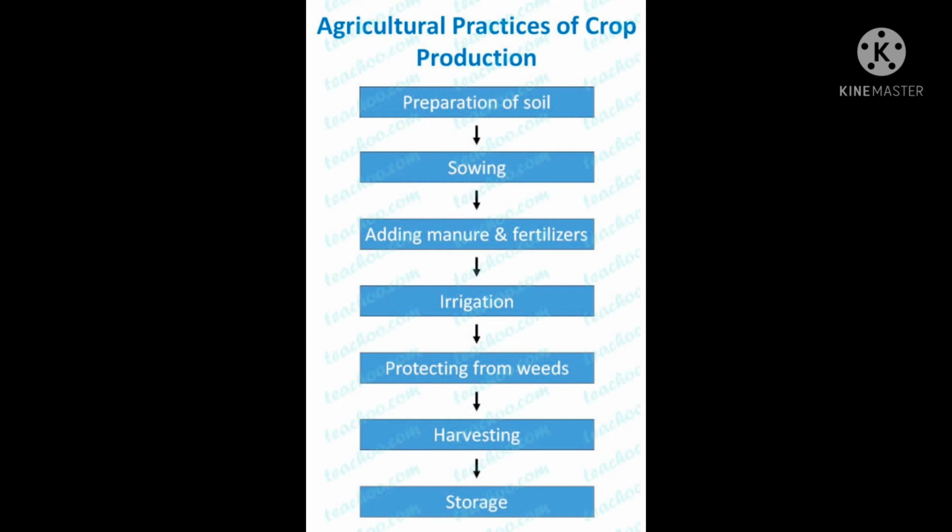Okay, so one by one we will see all these agricultural practices in detail. So we will begin with the first one, that is preparation of the soil. How the soil is prepared. After that, how the sowing of the seed is done. So all these topics we are going to see one by one in detail. So we will begin with the first one, that is preparation of the soil.